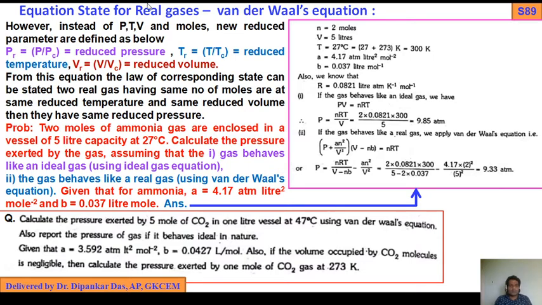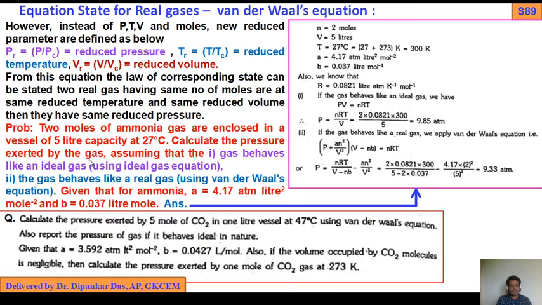2 moles of ammonia gas are enclosed in a vessel of 5 liter capacity at 27 degree centigrade.